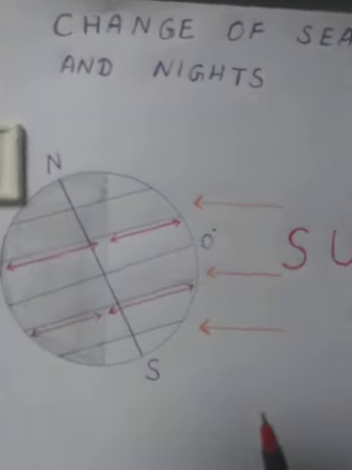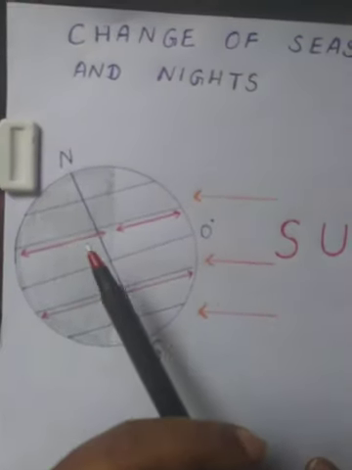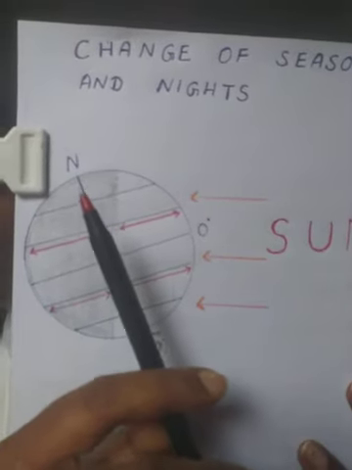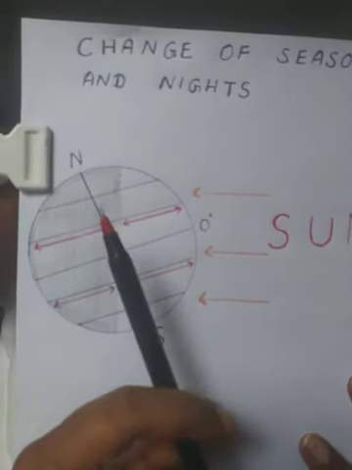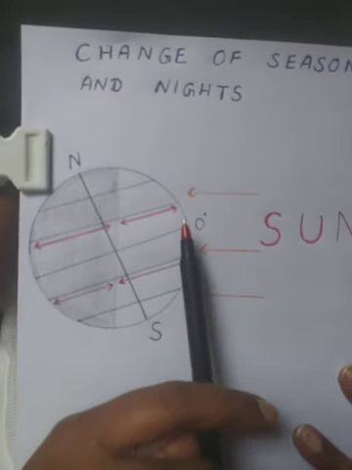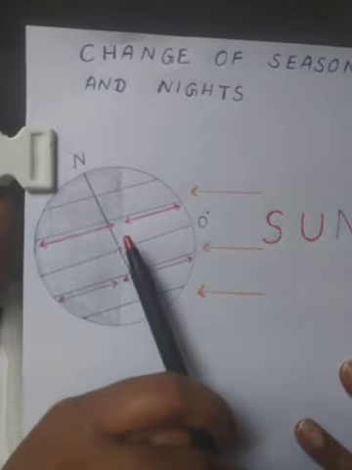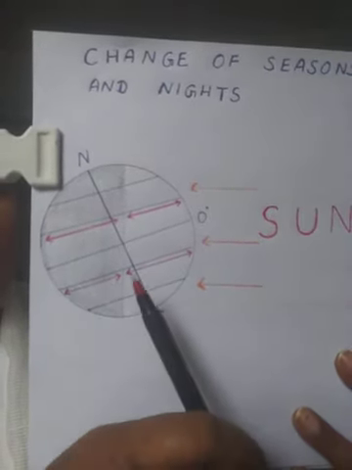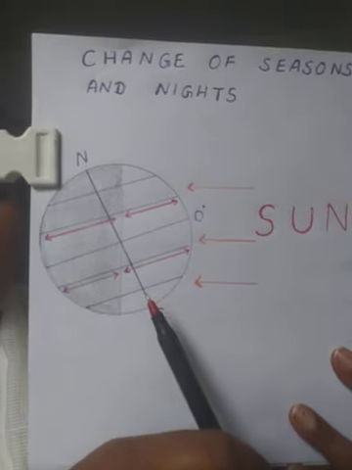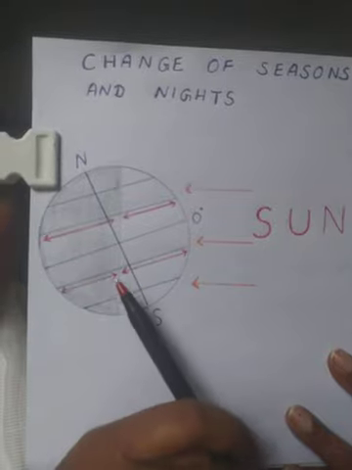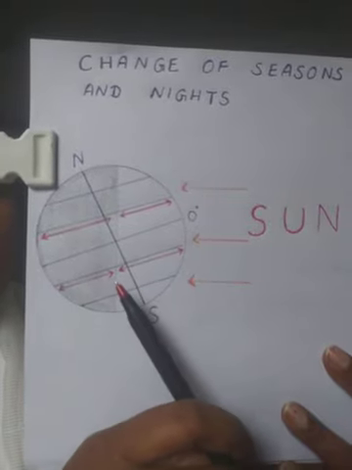Similarly, you come to this position. Northern hemisphere is away from the sun, so this has winter season. Days are shorter in the northern hemisphere and nights are longer. Southern hemisphere, it has summer season, so days are longer and nights are shorter.